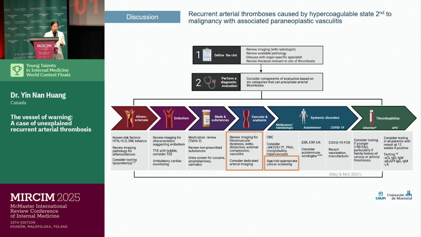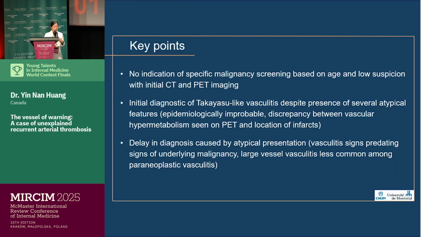So our case is a good reminder to adopt a systematic approach to diagnosing unexplained arterial thrombosis. In the case of our patient, after our initial investigation, we weren't able to exclude vasculitis and malignancy. But we do want to point out that in the case of our patient, there was no indication for a specific malignancy screening, considering that he was younger and also that we had low clinical suspicion initially with our normal